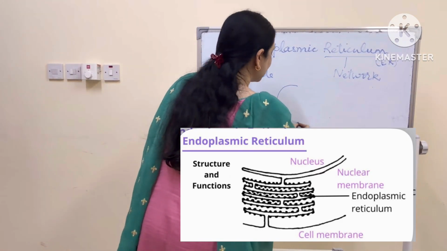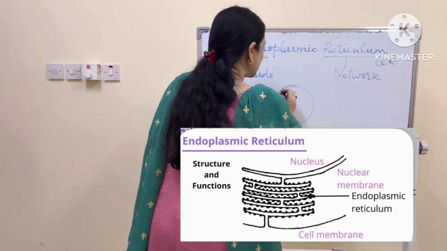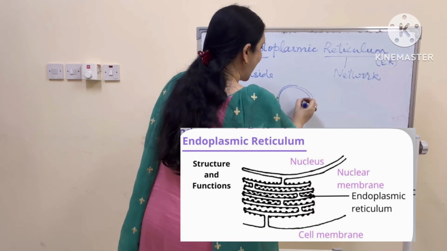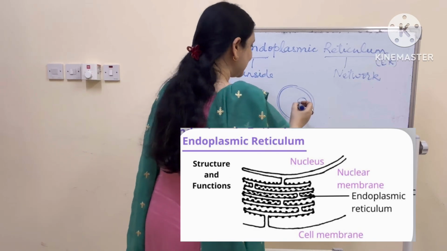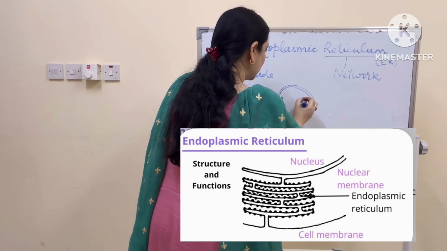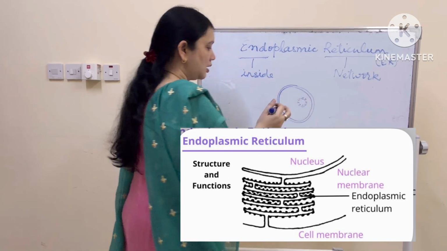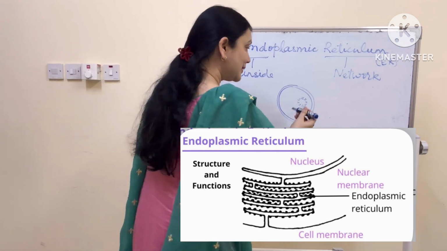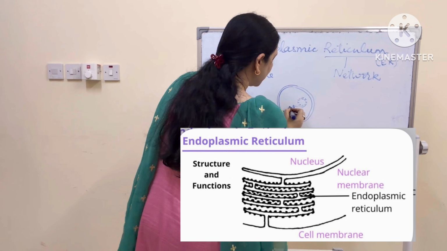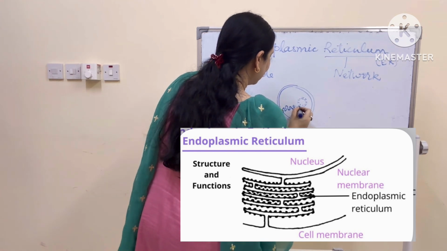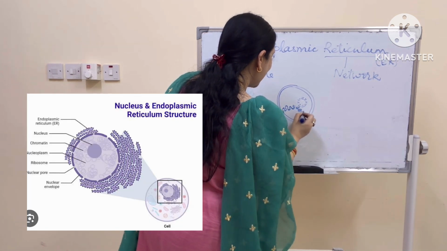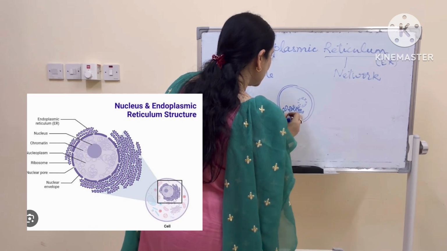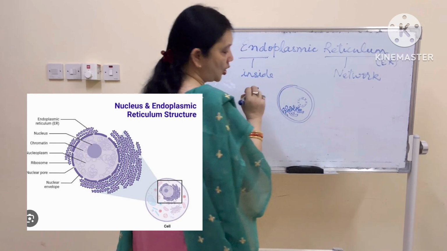So let us draw a simple animal cell. The animal cell has a cell membrane which is double layered, and inside the cell there is nucleus. So let me draw the nucleus for you. Now this endoplasmic reticulum, it joins the nuclear membrane to the cell membrane. This is also a double layered structure. It may end up somewhere in the cytoplasm also, and it may continue up till the cell membrane also.